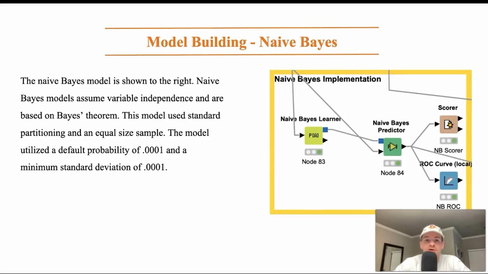The fourth model we used was naive Bayes. The naive Bayes model assumes that variables are independent of one another, and this model is based on Bayes' theorem. This model used standard partitioning and an equal size sampler, like several of the others. It utilized a default probability of 0.0001 and a minimum standard deviation of 0.0001. And of course you can see the workflow on the right.